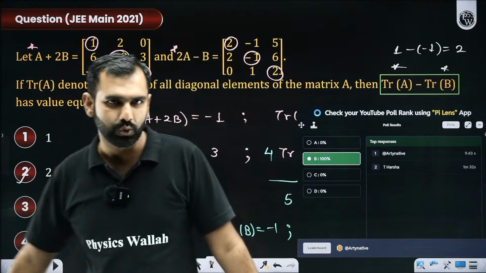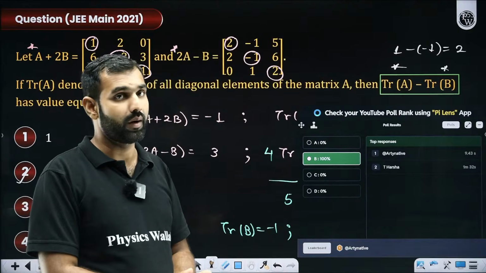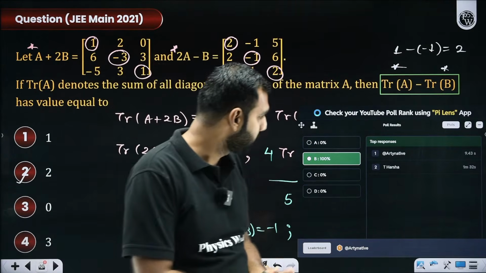So we have 2 students who have participated in it, RD Native and Harsha. And I'm glad both of you marked it correctly. And I'm sure you did not cheat. You did not use AI.